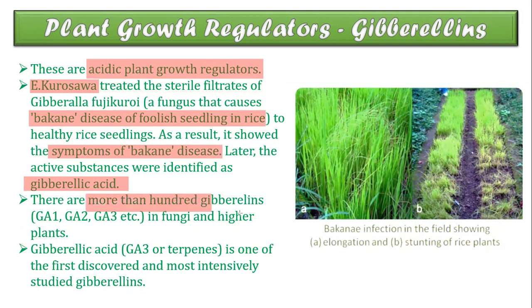Later, the substance that causes Bakanae disease was identified as gibberellic acid. There are more than 100 gibberellins, GA1, GA2, GA3, found in fungi and higher plants, and GA3 is the most active form of gibberellic acid. Yes, GA3 is the most active form of gibberellins. Is it clear? It was the first gibberellin to be discovered and remains the most intensively studied form, even right now. Is it clear?